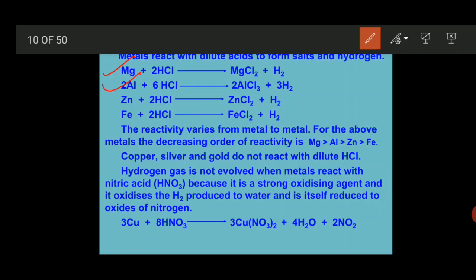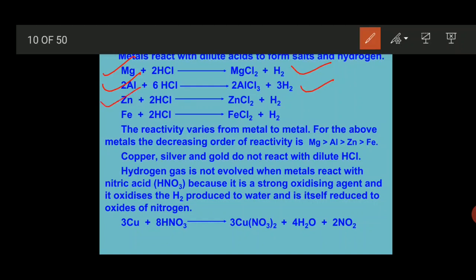When aluminium reacts with hydrochloric acid, it gives us aluminium trichloride along with hydrogen gas. So whenever any metal reacts with any acid, it always gives us salt along with hydrogen gas. One exception is there in the case of nitric acid, which we will see.